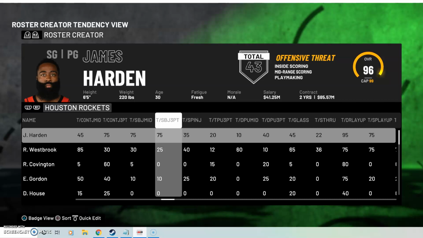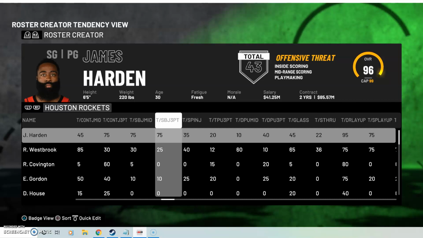Now, one thing I want to key in on in 2K, not many people really know, I don't even know if they care or know, there is a threshold for certain values when it comes to the tendencies for those animations to play out. So for a step back, the majority of Harden's shots, 61% of them, are step backs. But if you put a 61 for Harden, it doesn't necessarily translate in-game to a 61.